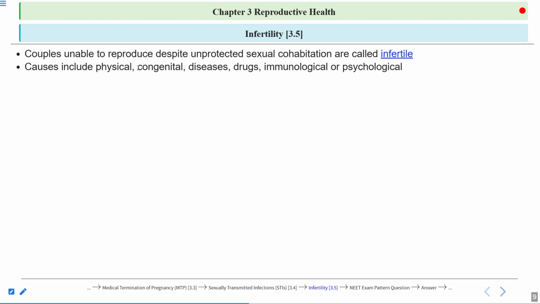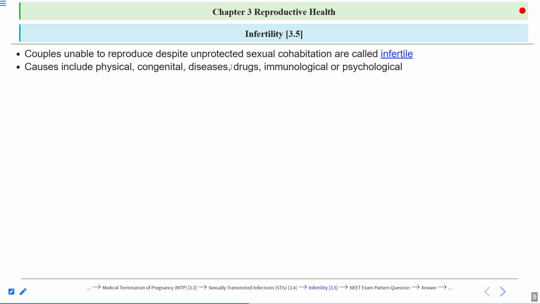Then congenital. Congenital means by birth. Sometimes some genetic disorders also affect the reproductive organs. This can also lead to infertility. So diseases such as Down syndrome, Klinefelter syndrome, Turner syndrome can cause infertility because these diseases can affect the reproductive organs.